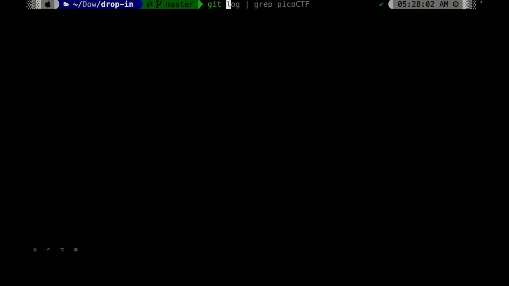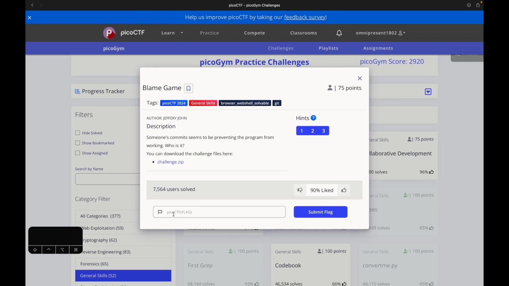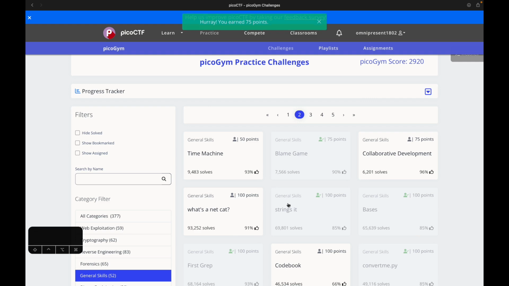So let's git log, and because the flags are in the CTF format, let's try and search, and we got that. Ask the intern. So the issue has been caused by the intern. Paste, submit, and easy, got 75 points.